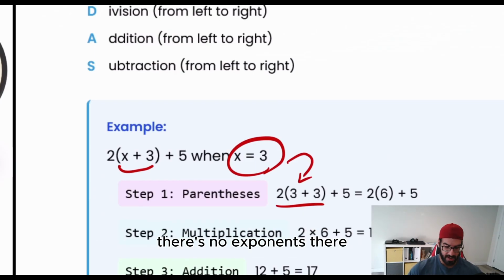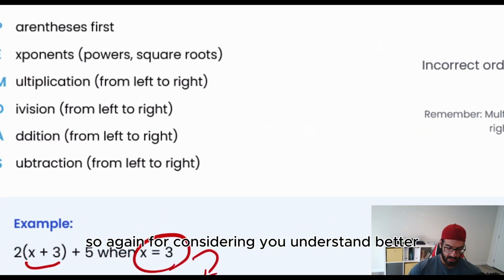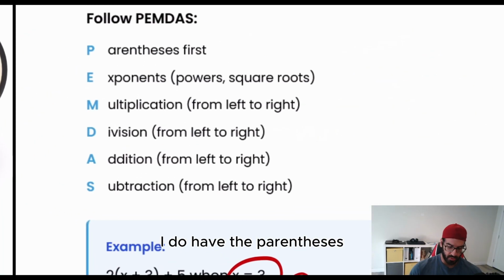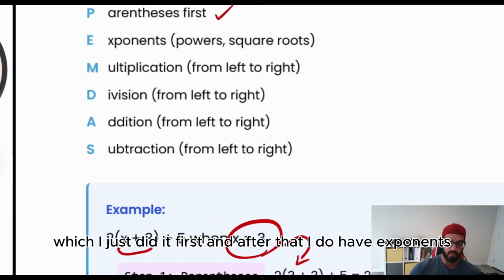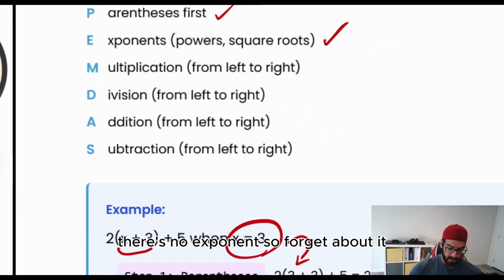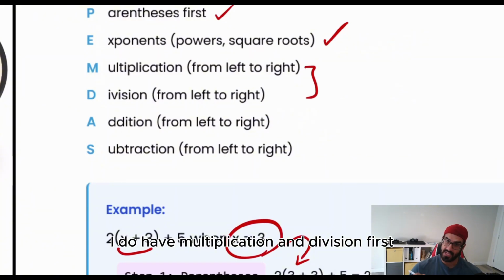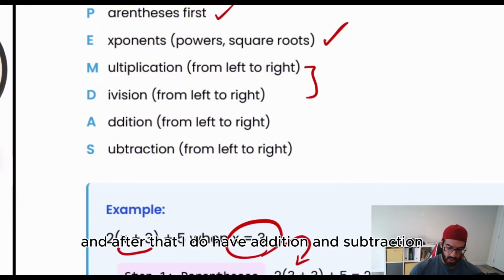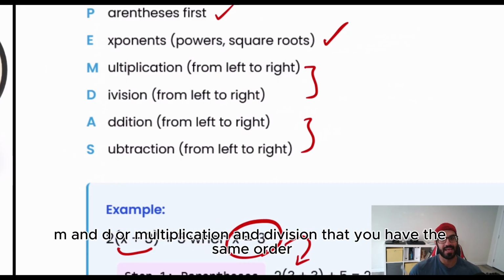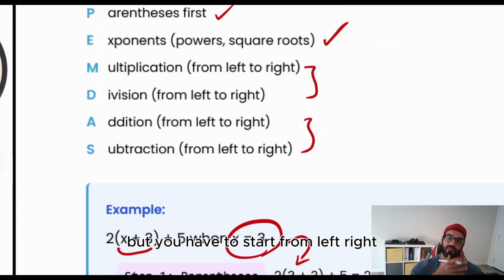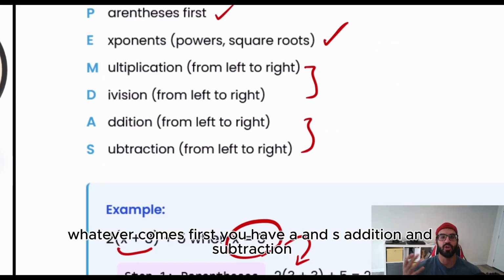There are no exponents there. So for your better understanding, I have the parentheses, which I just did first. And after that, I have exponents. There are no exponents, so forget about it. Then I have multiplication and division first. And after that, I have addition and subtraction. Again, remember, it doesn't matter which M or D comes first. Multiplication and division have the same order, but you have to start from left to right, whatever comes first.